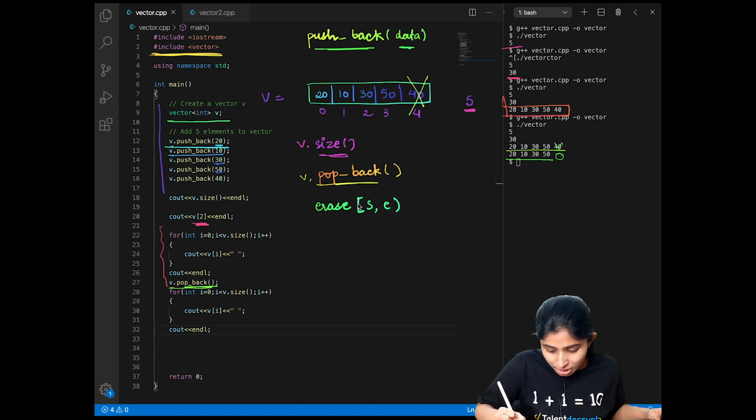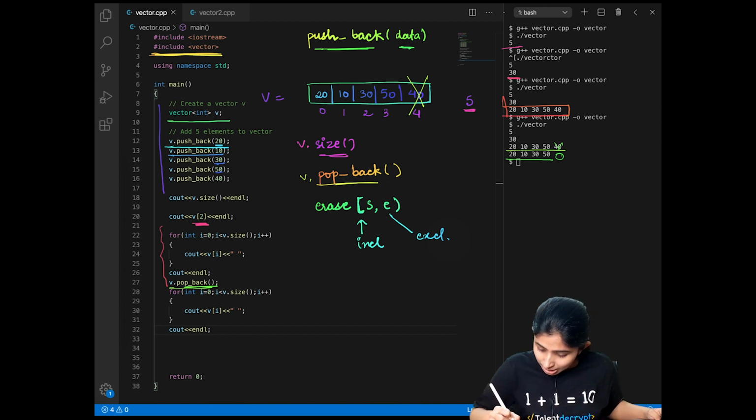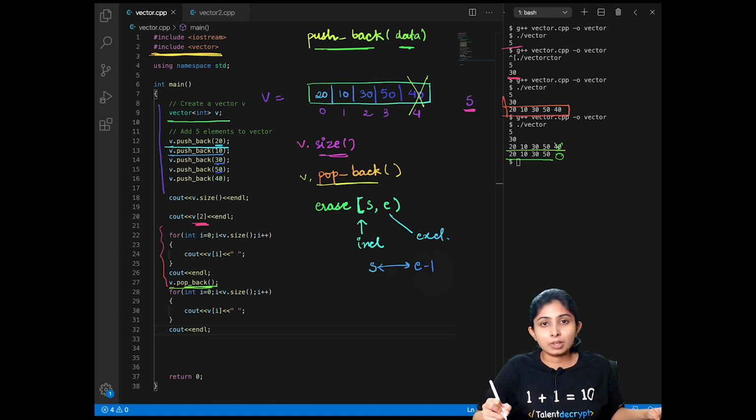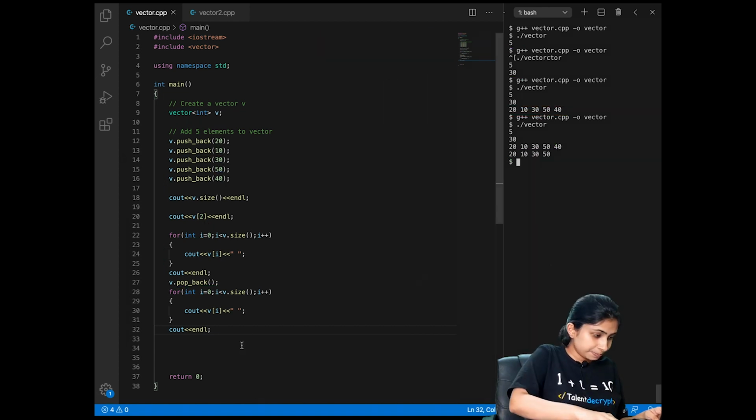It is very important to note here that S is inclusive whereas E is exclusive. That means this will erase the elements between the range S and E minus 1. So here, what if I want to erase my complete vector? Let's see how I can do this.